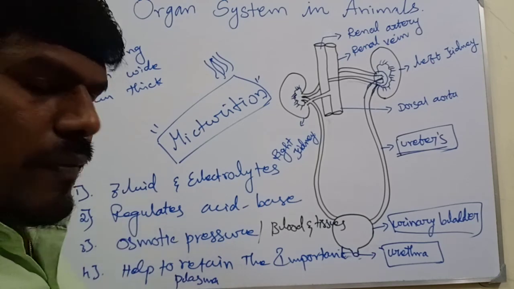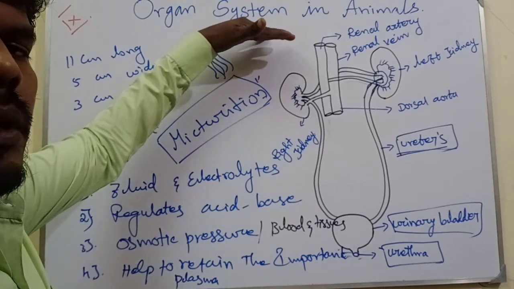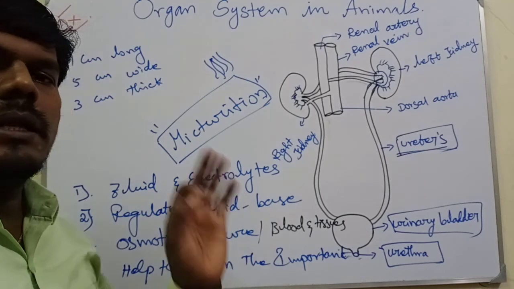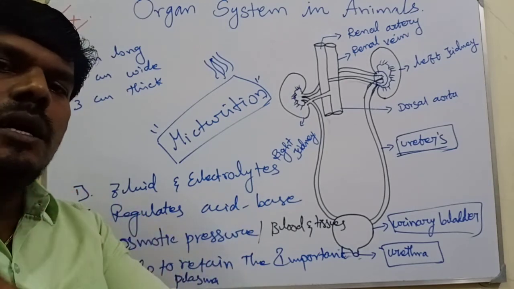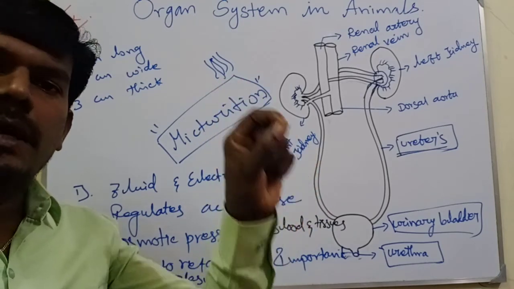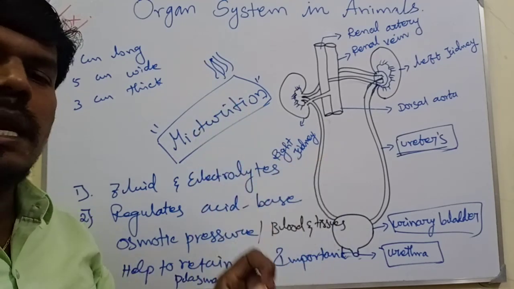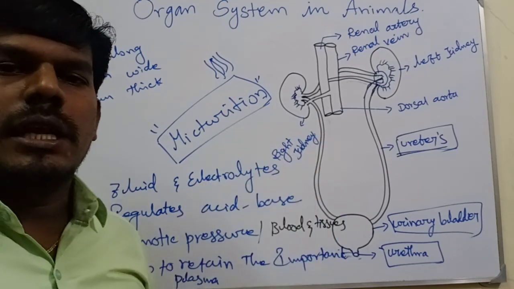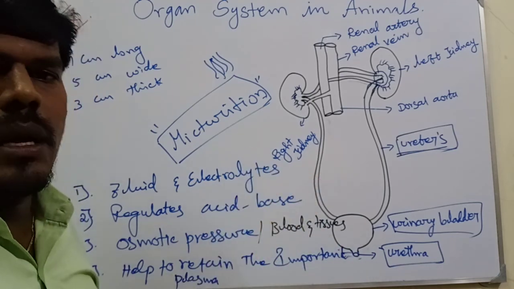Let us quickly revise today's session. The topic today was the organ system in animals, the excretory system in human beings. During metabolic activities many substances are produced, and some of them are not utilized for day-to-day activities. They contain nitrogenous toxic substances, which are poisonous. If they are not released and accumulate in our body, they cause serious problems and affect the activities of the organs and cells.